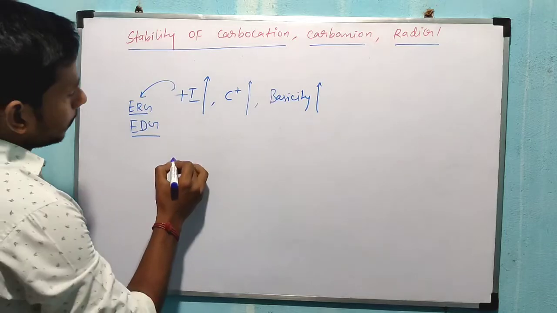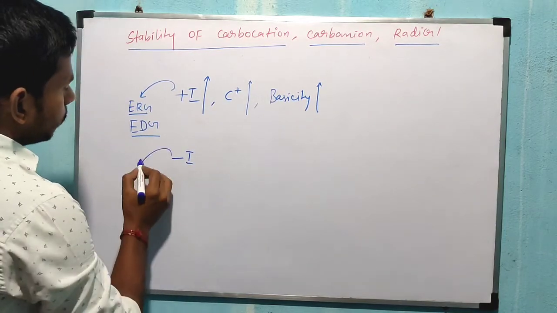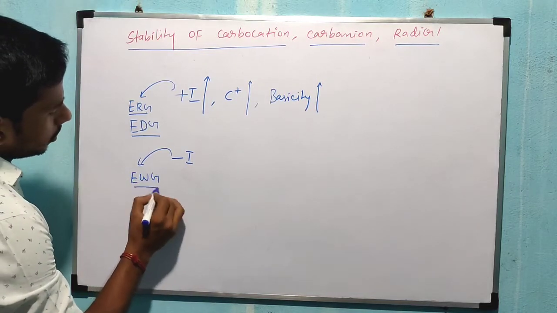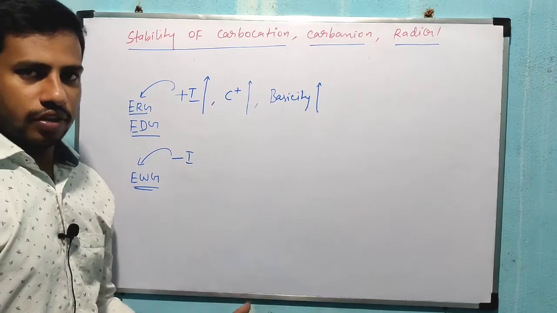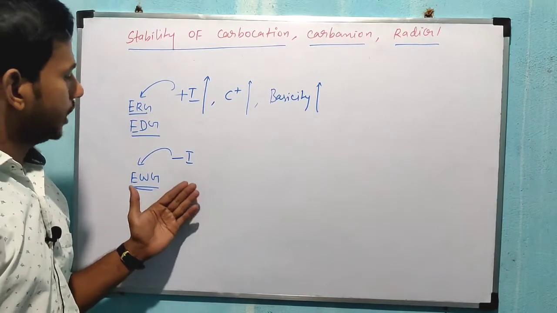Next I am taking the minus I group. A minus I group means an electron withdrawing group, which takes electrons from other groups or atoms. That means negative inductive effect.